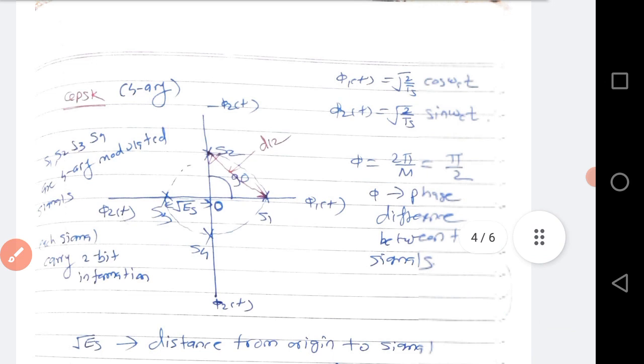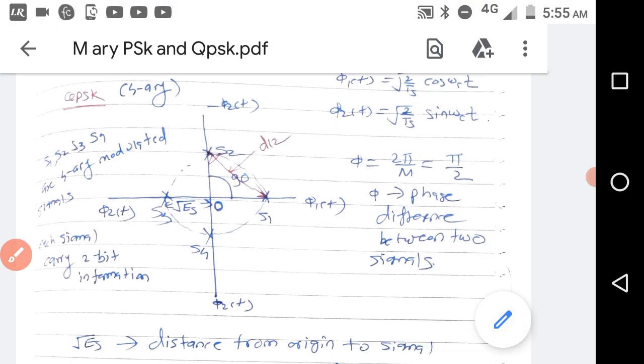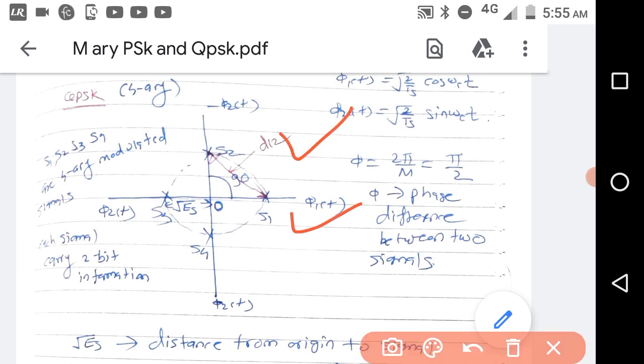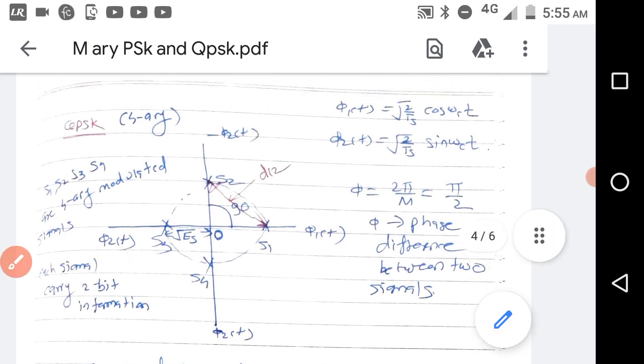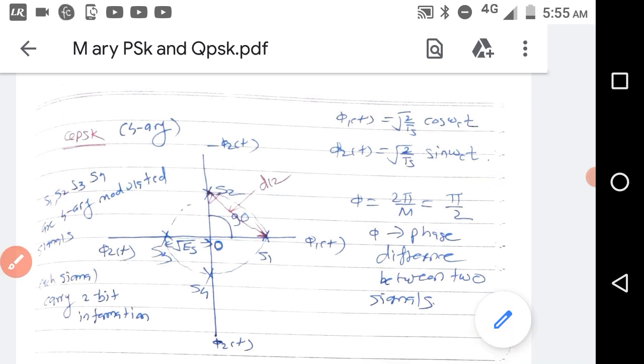Now let us see the constellation diagram for the QPSK. In QPSK there are four signals which are separated by pi by 2. So the signals are S1, S2, S3, S4, and the orthonormal basis functions are 2, that is phi 1 is root 2 by Ts cos omega ct, and phi 2 is root 2 by Ts sin omega ct. So the signals' phase difference is 90 degrees.